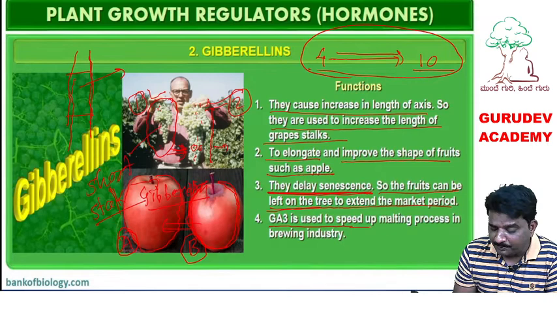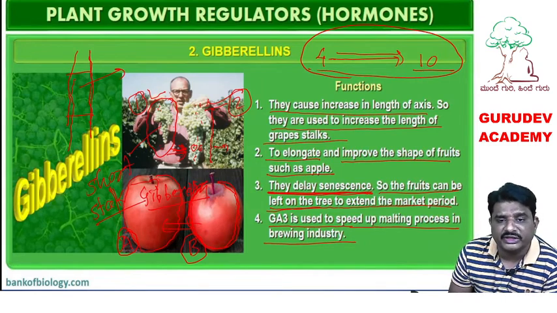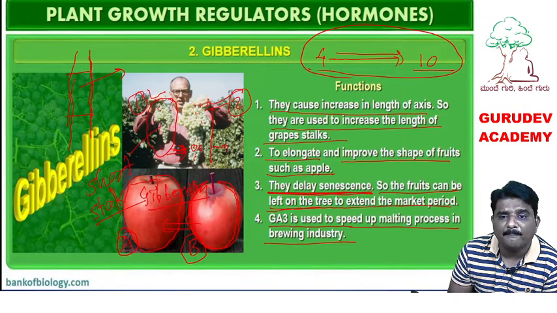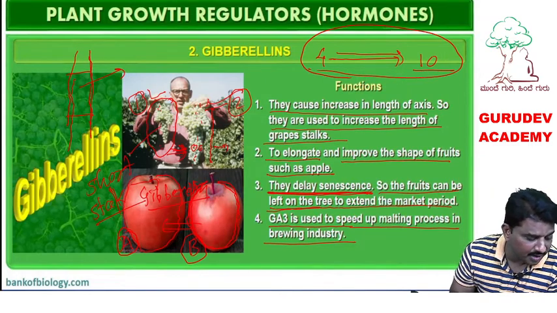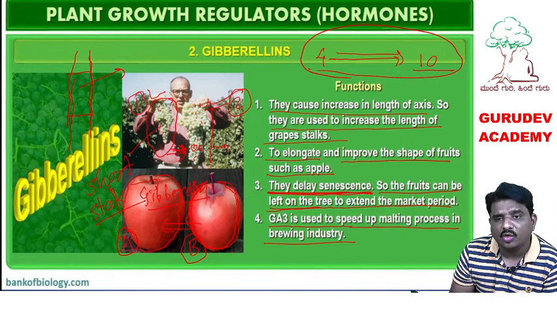GA3 speeds up the malting process in the brewery industry. GA3, remember, malting process in the brewery industry. That means in the alcohol industry, there is a preparation of alcohol. During that process, the malting process takes place. In the malting process, the GA3 chemical is utilized. Alcohol is the brewery industry. In that, during alcohol preparation, the malting process is happening, and in the malting process, GA3 plays a very, very important role.